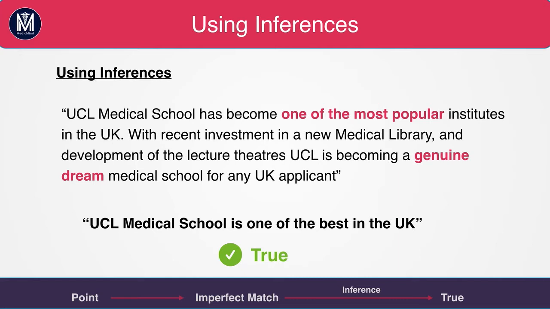Going back to our flowchart, this is an example of an imperfect match, but you can infer to see that it's true. It's not a perfect match because the passage doesn't say that UCL is one of the best in the UK, but you can infer using the information provided.